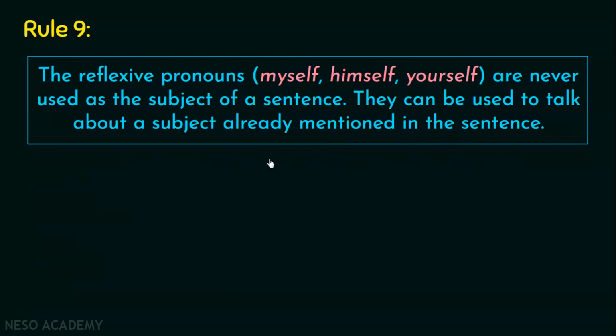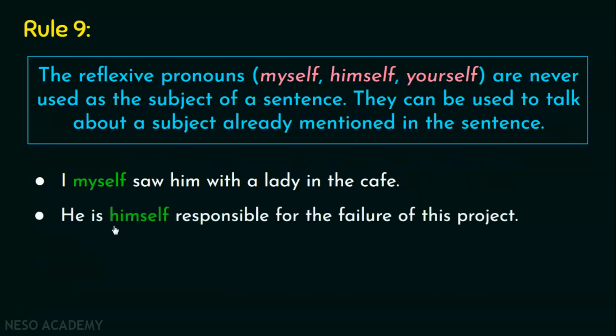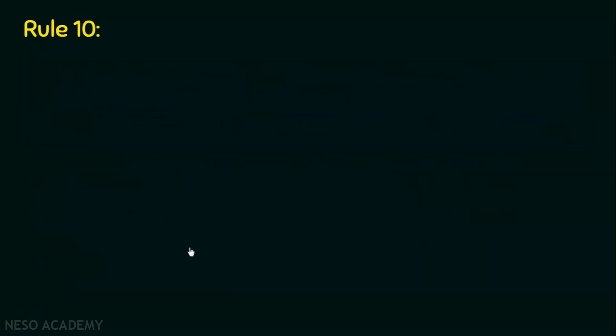Okay? So the examples are, I myself saw him with a lady in the cafe. So this saw over here is the verb of our sentence, and this directly refers to I. So this means I is the subject of the sentence. Okay. And this myself, it refers to the subject only, but it is not the exact subject in the sentence. He is himself responsible for the failure of this project. Again, the same case, this refers to the subject, but this is not the subject. Okay. So we can move further now and we can talk about the 10th rule.